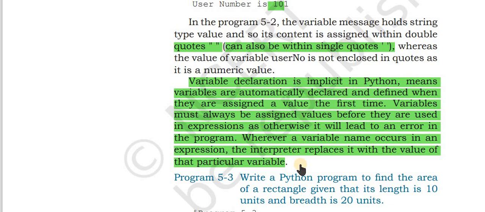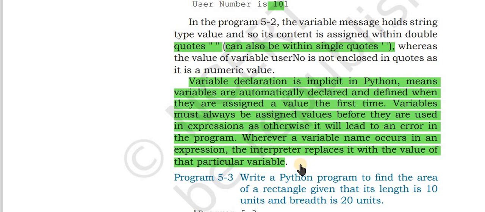Students, if you have learned C or C++ already, there is a rule. Whenever you declare a variable, you need to declare its data type like int, float, char, etc. But in the Python programming language, it is not necessary.